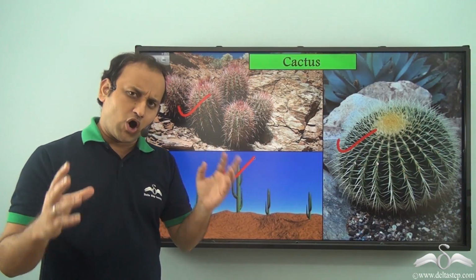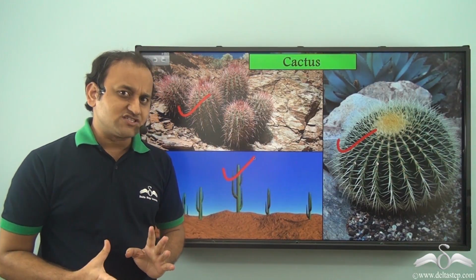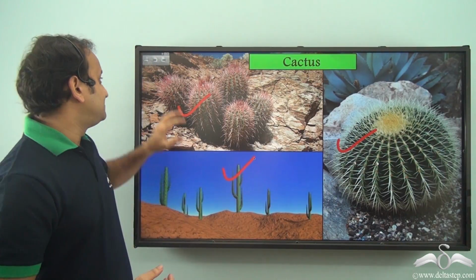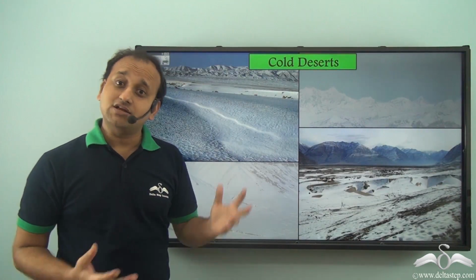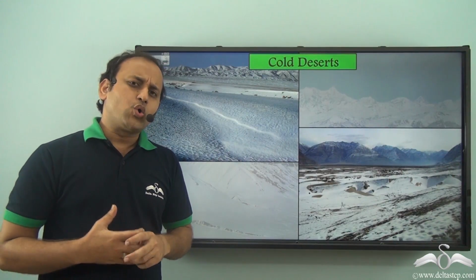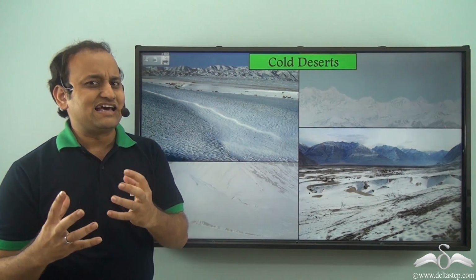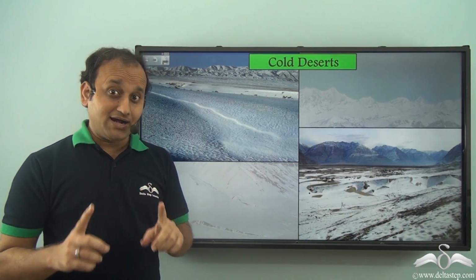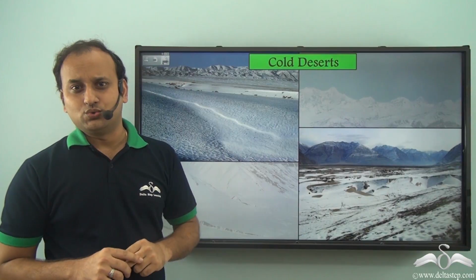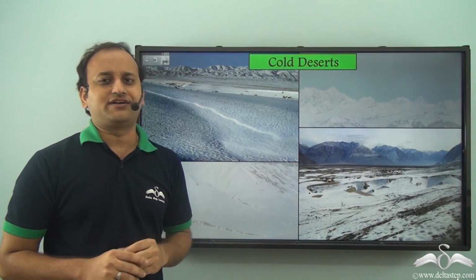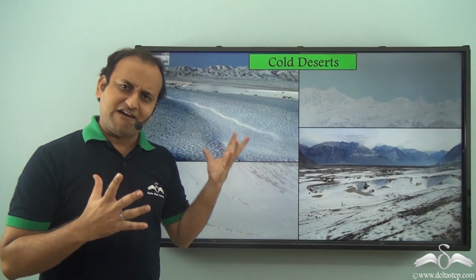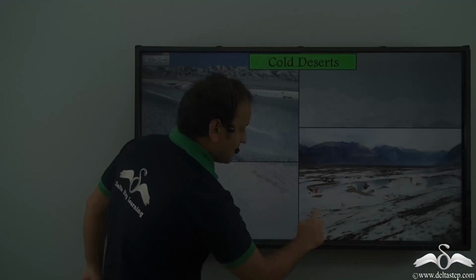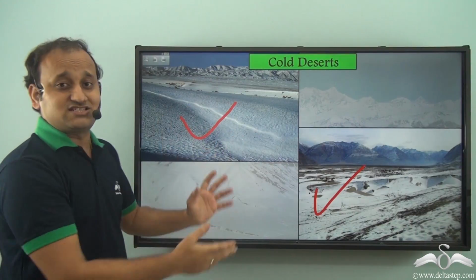Now, apart from the hot deserts, cactus can actually survive in another type of deserts. What are those? Well, those are the cold deserts. Now, cold deserts also receive very less rainfall and they are very dry, but they are very cold too. They are not hot like the hot deserts. And because they are very cold, so usually a lot of ice actually deposits on these surfaces.